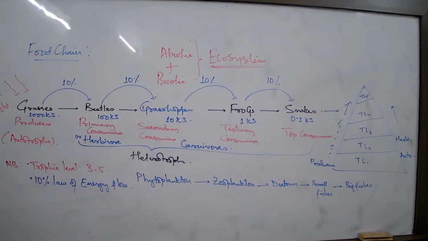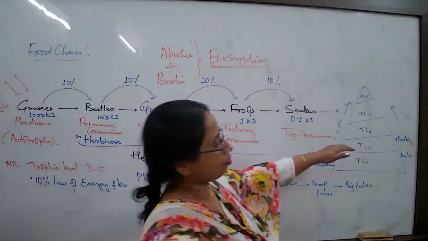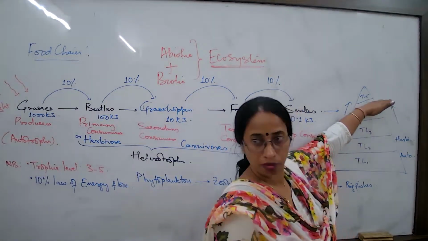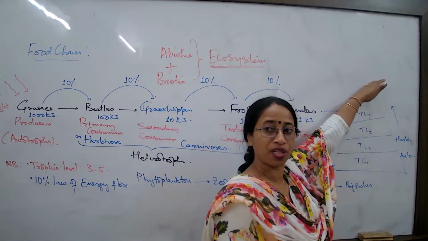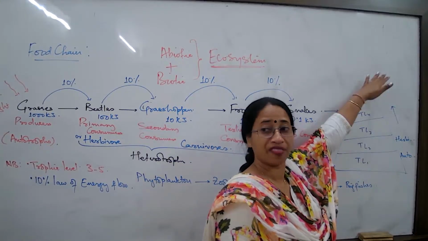Fast, fast, fast. Should not take so much. Okay. Only the second trophic level will be herbivore, right? Only the second trophic level. So here if I write herbivore, small carnivore, big carnivore, top carnivore, or if you have written eagle then scavenger.